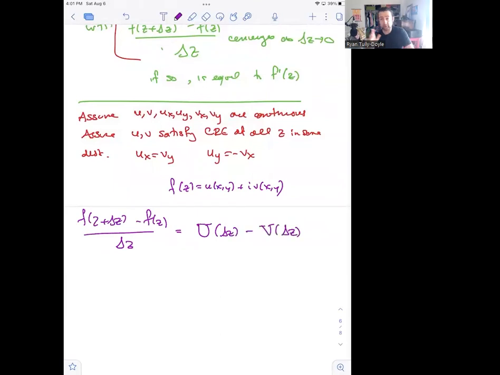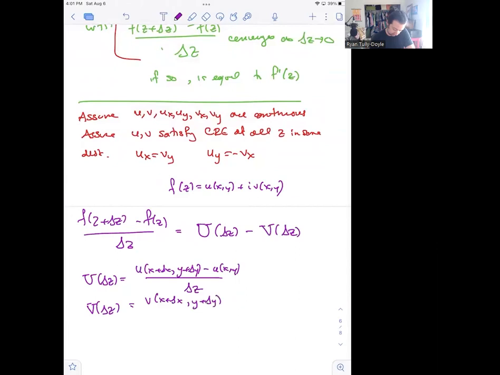These are two functions just of the variable delta z, where we define U of delta z to be u of x plus delta x, y plus delta y, minus u of x, y, over delta z, and V of delta z is v of x plus delta x, y plus delta y, minus v of x, y, over delta z. So it's sort of the real and imaginary parts of the difference quotient.